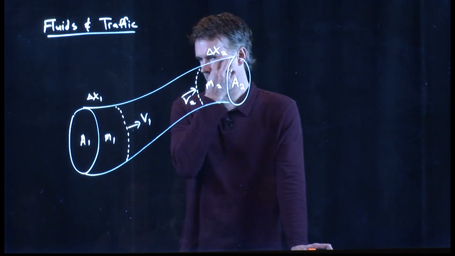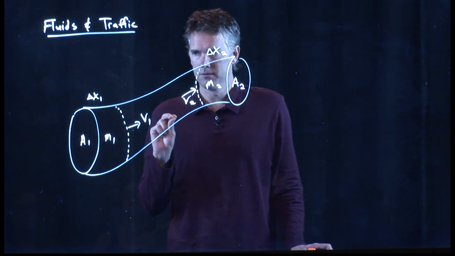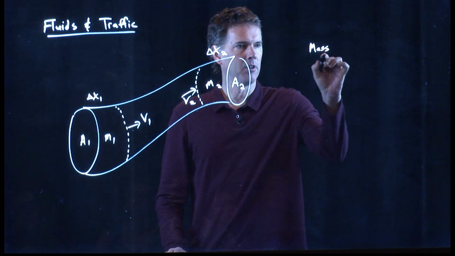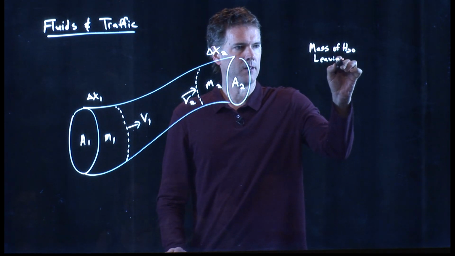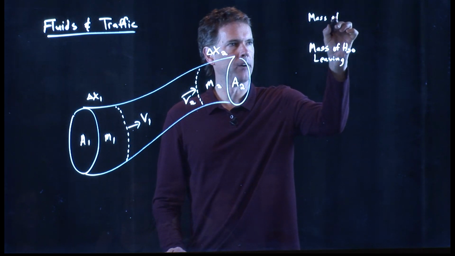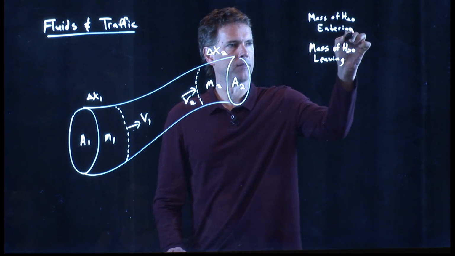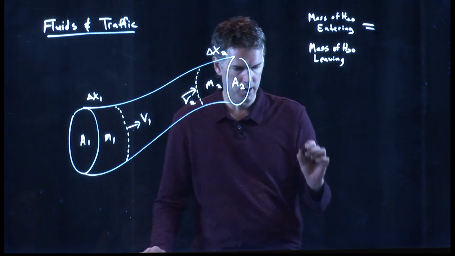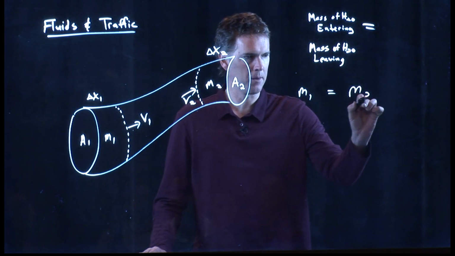What can we say? Well, let's say there's no holes in the pipe anywhere, so water doesn't leak out, and there's no extra water coming into the pipe, and so the mass of water leaving has to be, in fact, equal to the mass of water entering. Those are equal, okay? But we know what the mass of water entering is. It's m1. The mass of water leaving is m2.